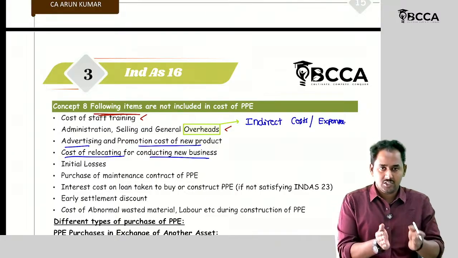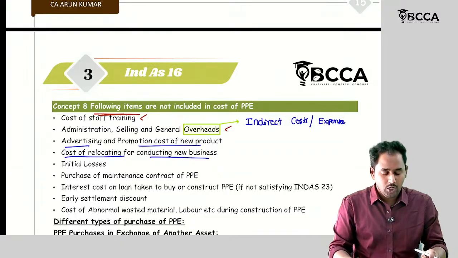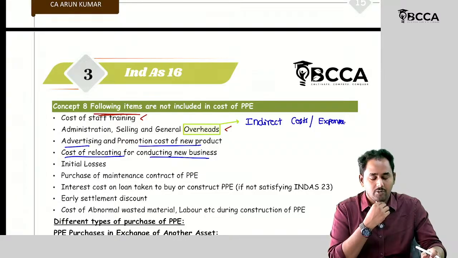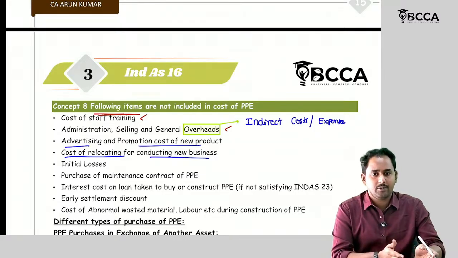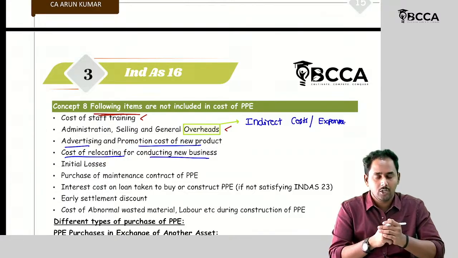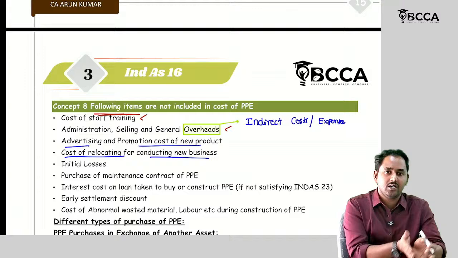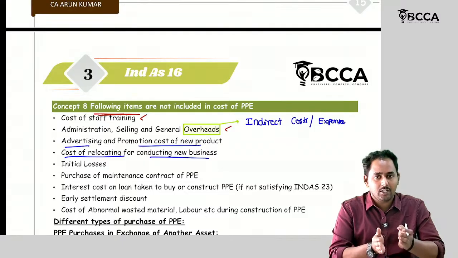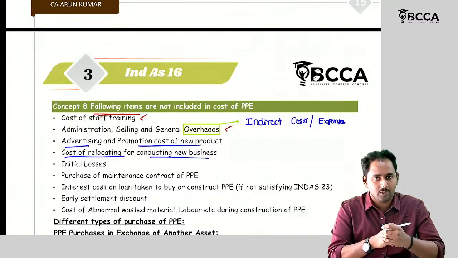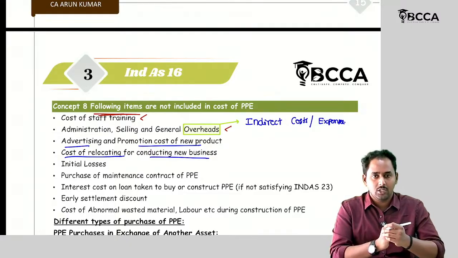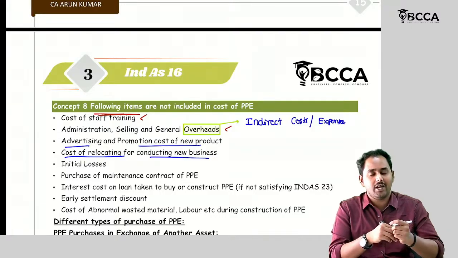I already installed this machinery in my Hyderabad branch. Now I wanted to relocate my business from Hyderabad to Vijayawada. So what am I going to do? I should shift this machinery also, right? For shifting this machinery, I should incur some transportation expenses, right? Should I add these expenses to the cost of the machinery? No, because these expenses are incurred for relocating the business. So it should be transferred to the P&L. It should not be added to the cost of the asset.